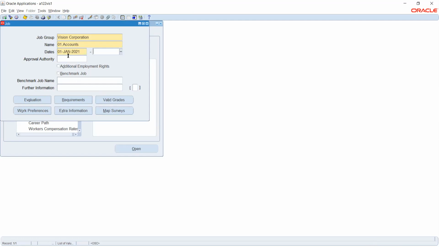Okay, for dates, we should make sure that this is on the correct date, because unless it is the correct date, we will not be able to register it. If we give one date here in the job and another date in employee creation, the system will not accept it. So that's the reason we can use this option called effective date.